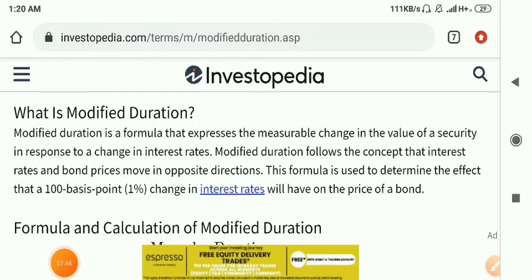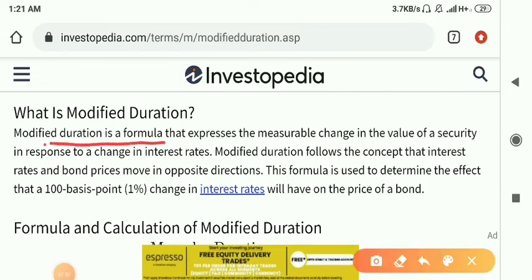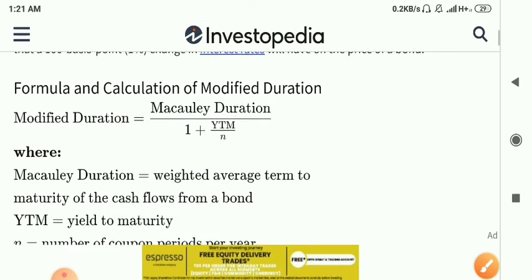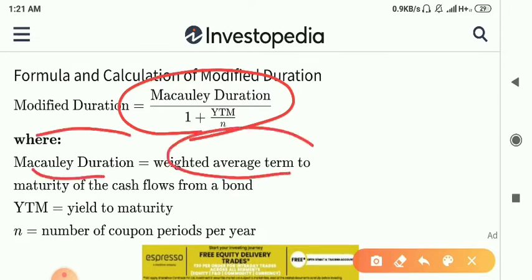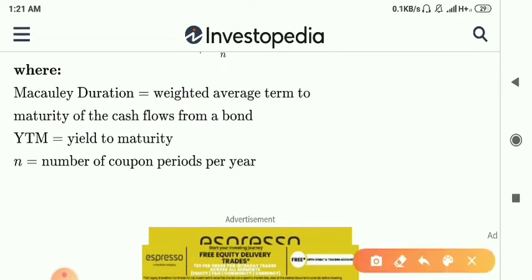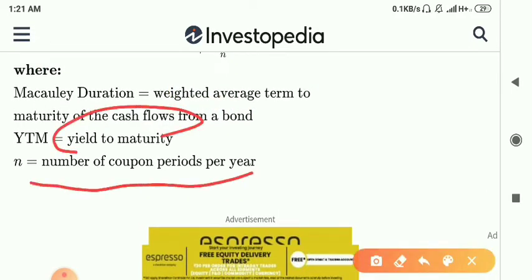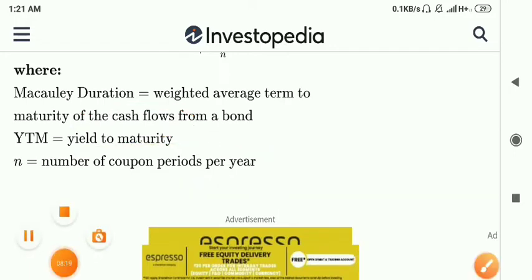So here let me show you what modified duration is. Modified duration is a formula that expresses the measurable change in the value of a security in response to a change in interest rate. We'll discuss this more in the upcoming videos. So let me discuss this formula first. Macaulay duration divided by 1 plus YTM divided by n. Macaulay duration is the weighted average term to maturity of the cash flows from a bond, and YTM is yield to maturity, and n is the number of coupon periods per year, right? So this is a very important one.